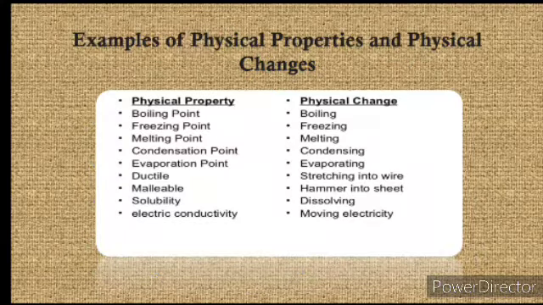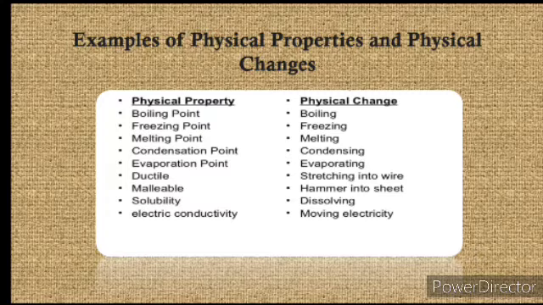Now here, as we have earlier learned about properties, what are the properties and what are the changes? Boiling point, yes, this comes in the category of property. Then freezing point, melting point. So they are the physical properties, while boiling, freezing and melting are the physical changes.